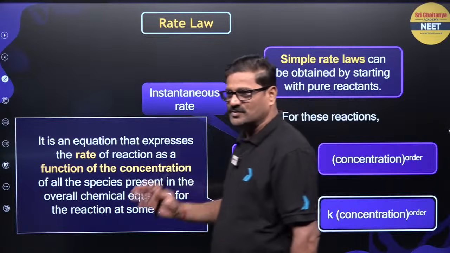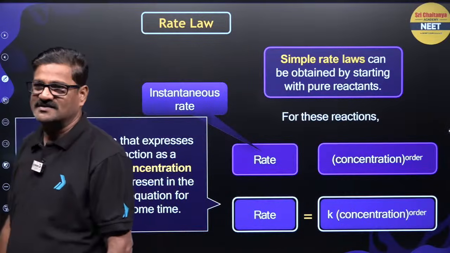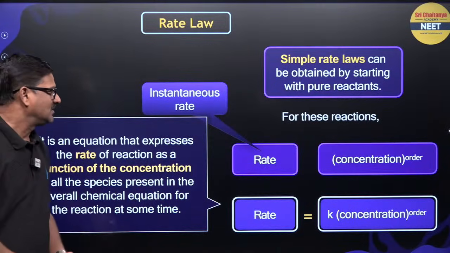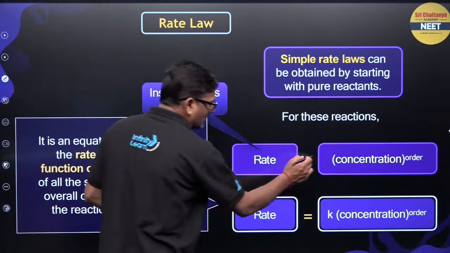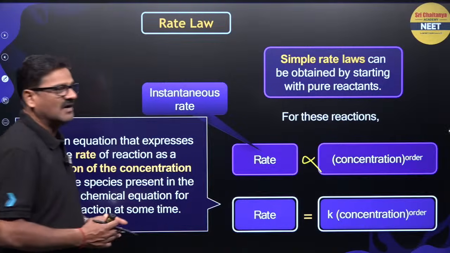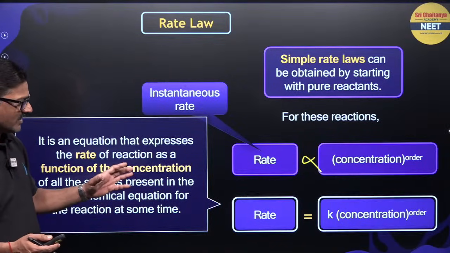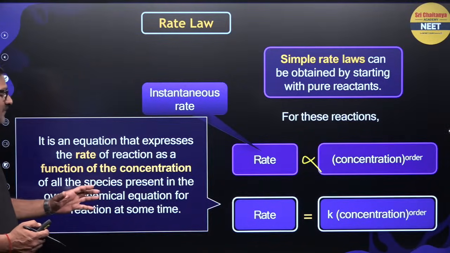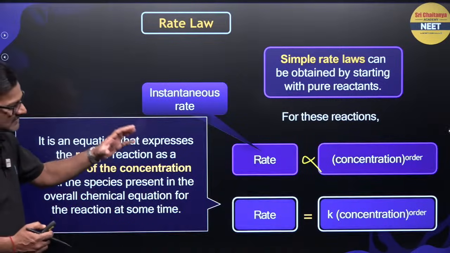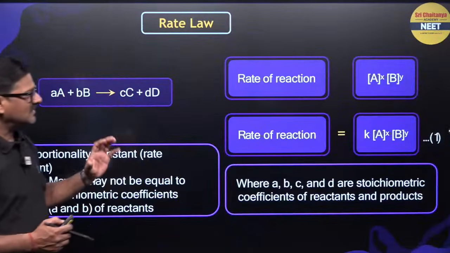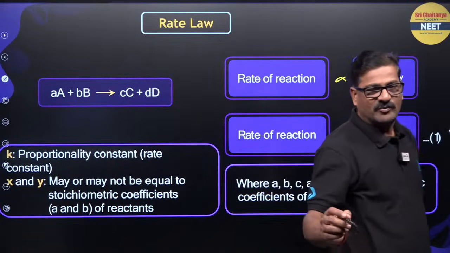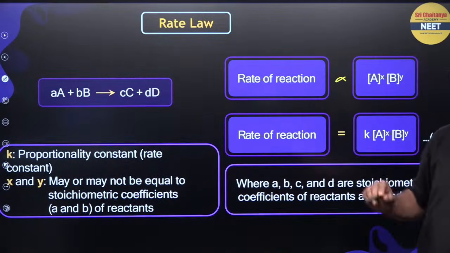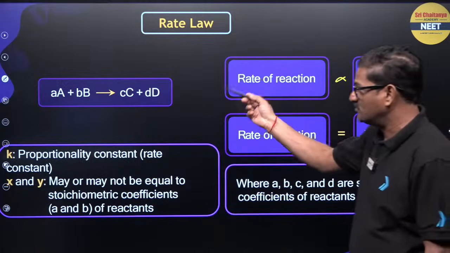You have two types of rates, average or instantaneous rate. The instantaneous rate is directly proportional to the concentration to the power order. Rate is equal to K concentration to the power order. This is what is called rate law. In this rate law, rate of reaction is directly proportional to A to the power x and B to the power y, if A plus B gives rise to C plus D.